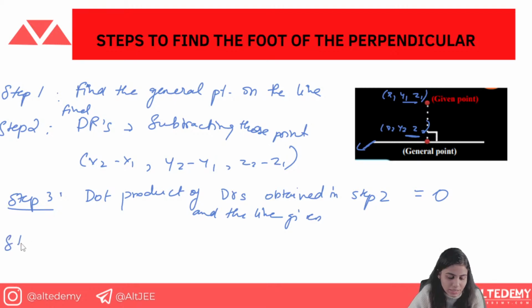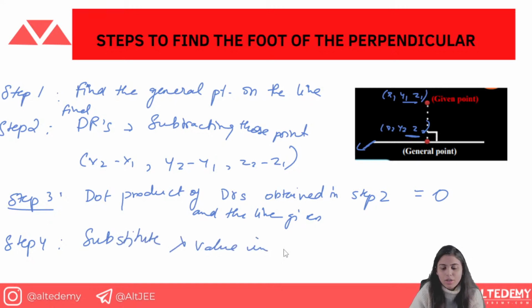Now what is going to be step 4? Step 4 is to substitute the lambda value in the general point, because from the dot product you will get the value of lambda, and then when you know the value of lambda you can just substitute it in the generalized point. You got the point, and now you can solve the questions.